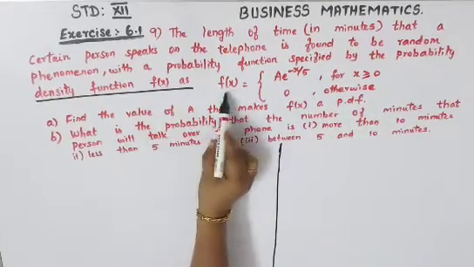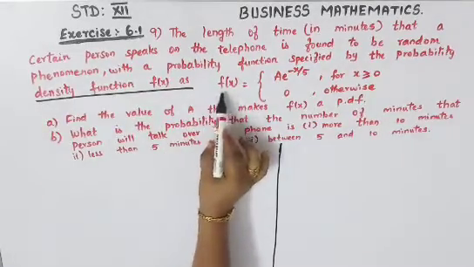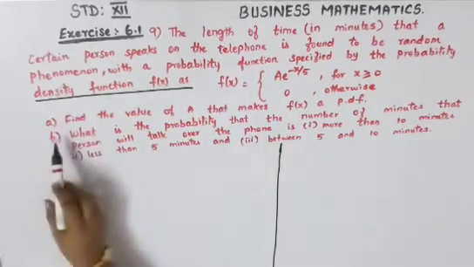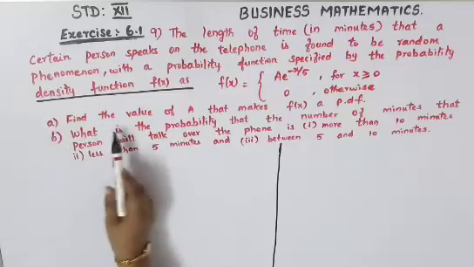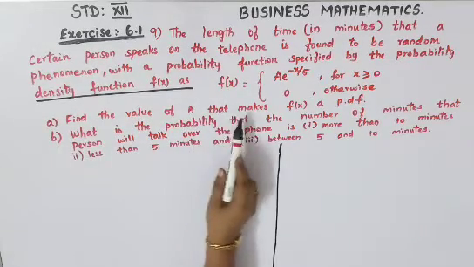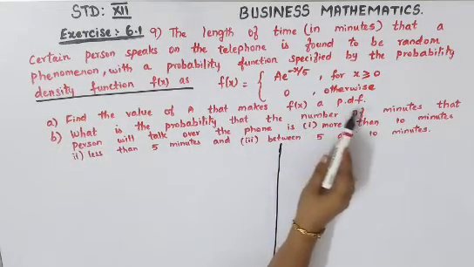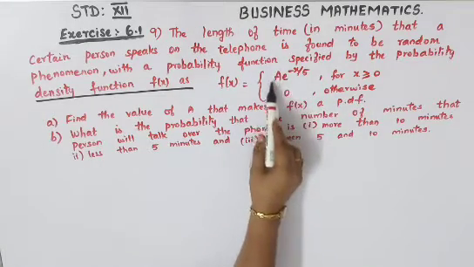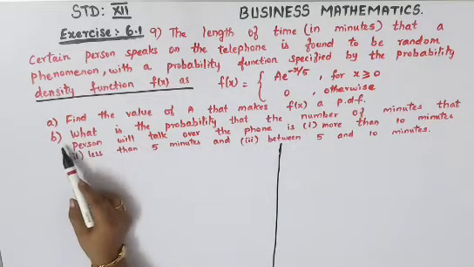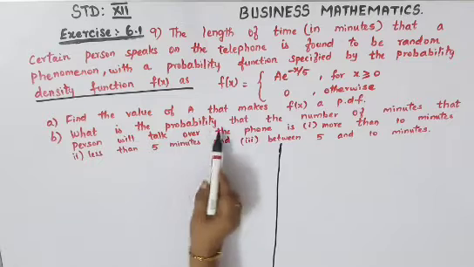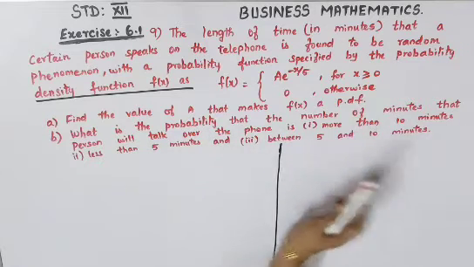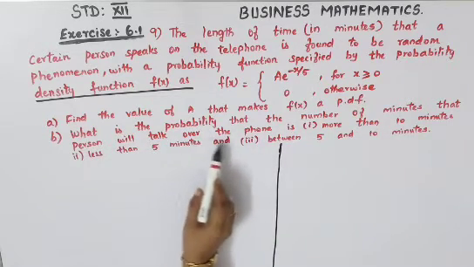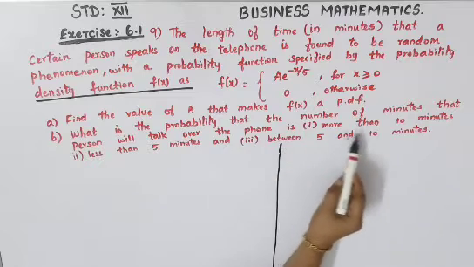So straight away they have given the probability density function here, small f of x only is there. Now your first subdivision is: find the value of a that makes f of x a PDF. So you'll have to find the value of a from here. Then the second part is: what is the probability that the number of minutes that a person will talk over the phone is more than 10 minutes.